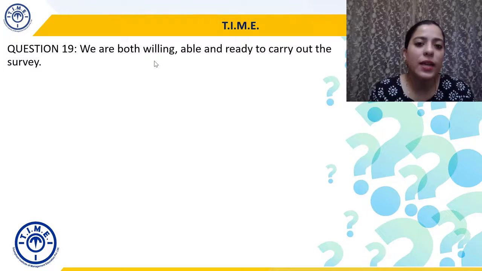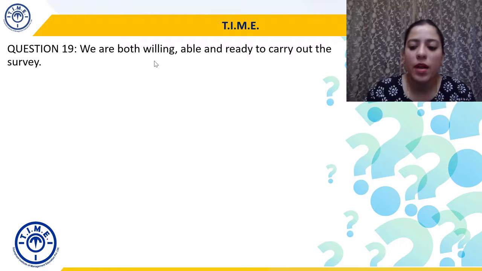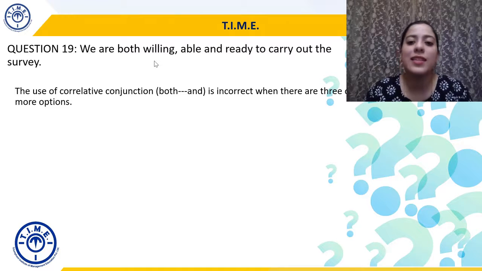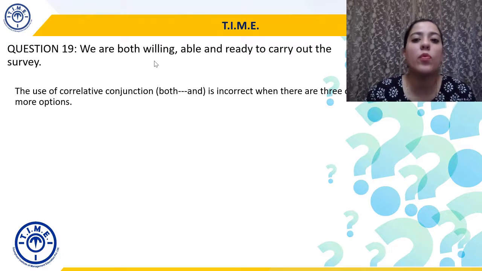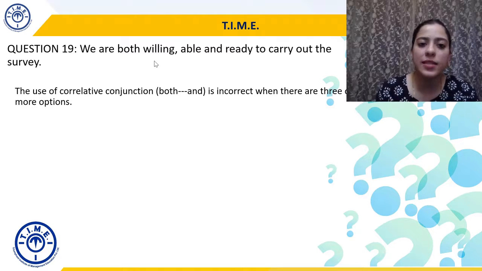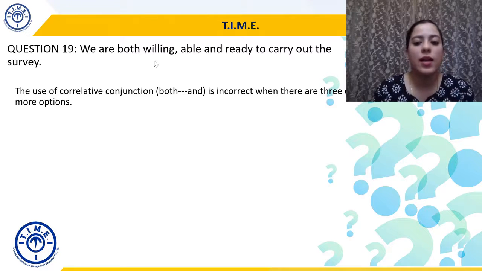We are both willing, able, and ready to carry out the survey. Now, the problem here is that when we use the correlative conjunction both and, then it is incorrect when there are three or more options. Both always means two. लेकिन यहाँ पे तीन entities हैं, willing, able, and ready. So both cannot possibly qualify all three. And that's why the usage of both and is wrong here.